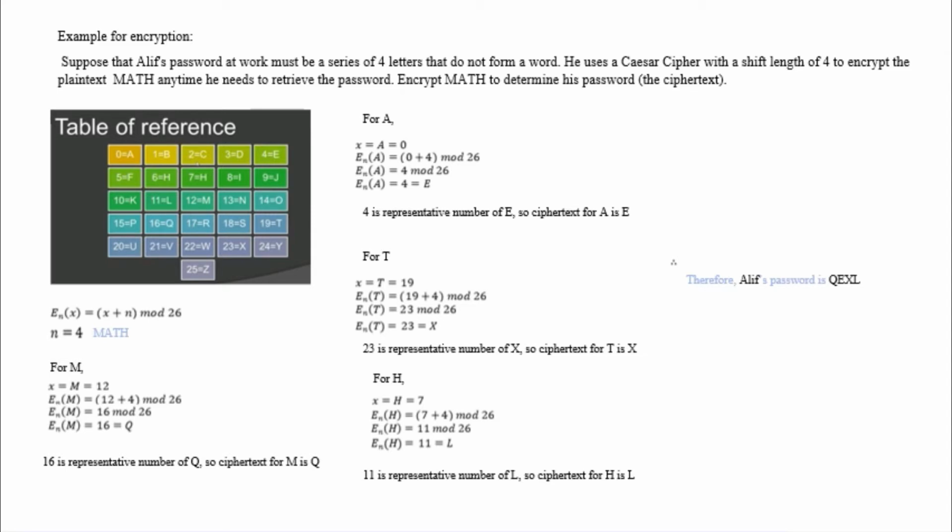We use the formula E_n(X) = (X + n) mod 26, where n equals 4.